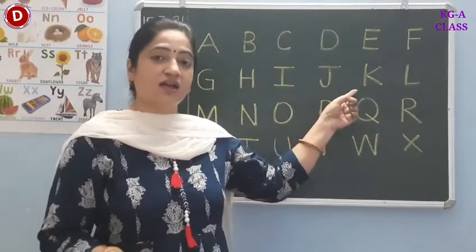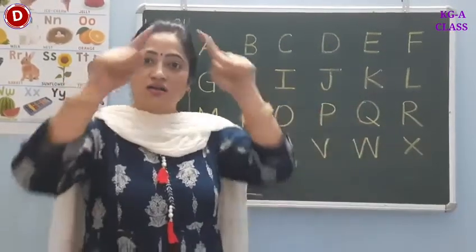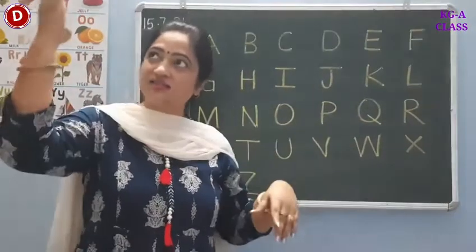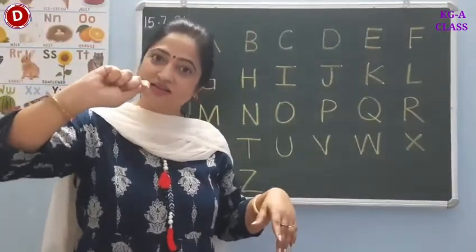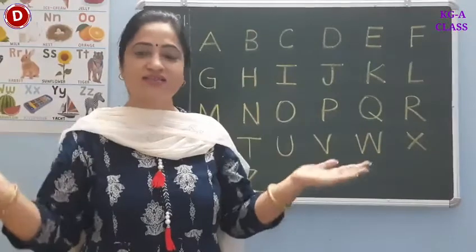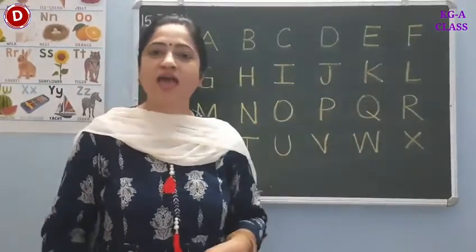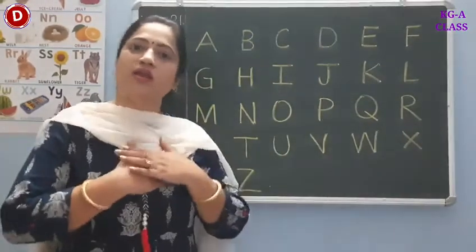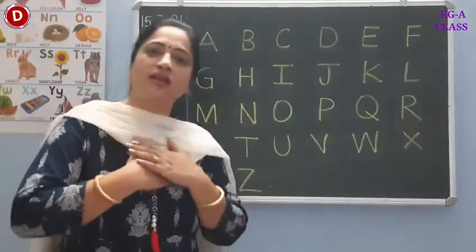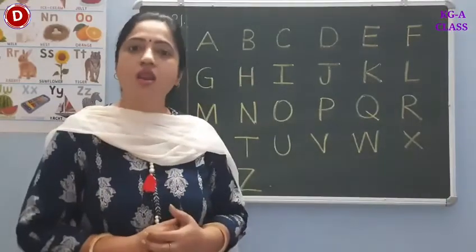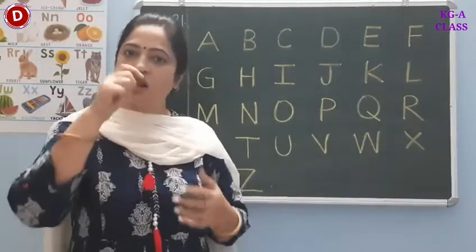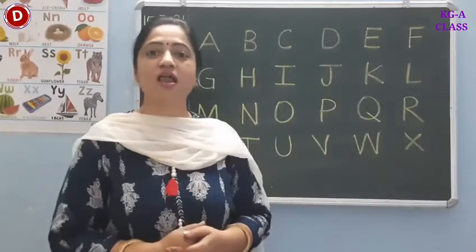Now this is K. K says K, and it is a kicking K. Kites are flying in the sky. K, K, K. So K says K. Now comes L. L says L. We lick a lollipop. We lick a lollipop. So the sound of L is L.